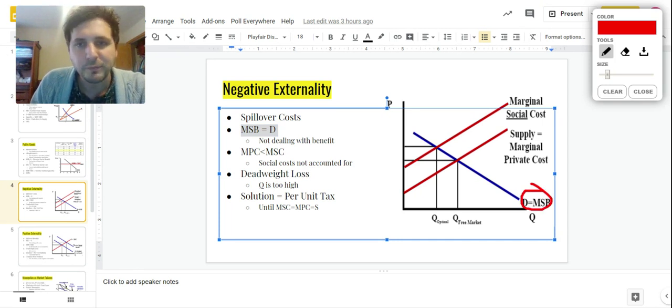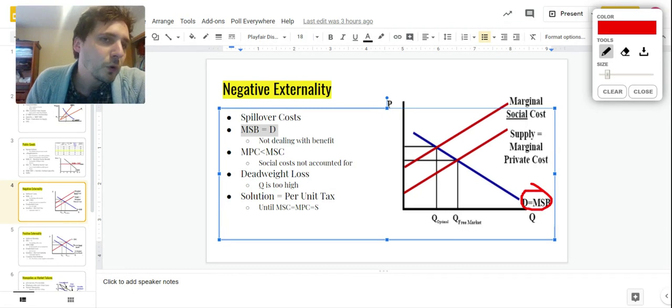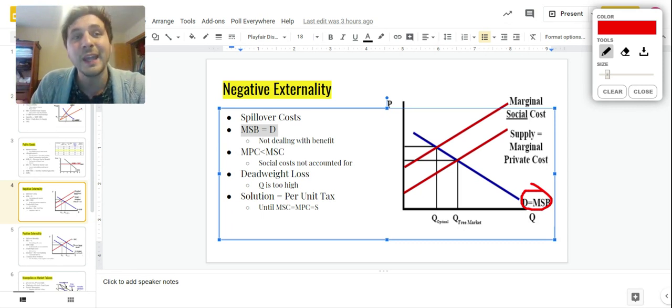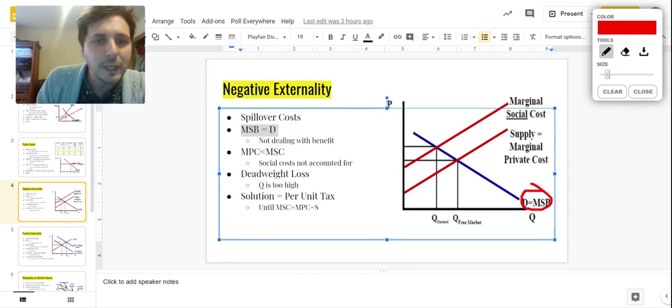See it? Downward sloping, because as the quantity goes up, the additional benefit society gets, the additional benefit that they want from it goes down because there's more and more of it, right? That's the idea. But we keep it constant. It's demand equals MSB. It's just one downward sloping curve. We keep it there because we're not dealing with benefit. When it's a negative externality, we care about costs. We say social benefit is taken care of, right? We're not arguing the benefit of it. We're arguing that there's an additional cost to it that's not being taken into account.